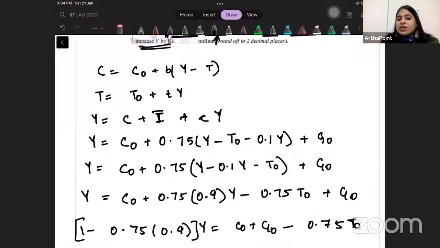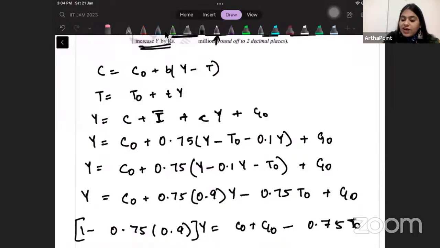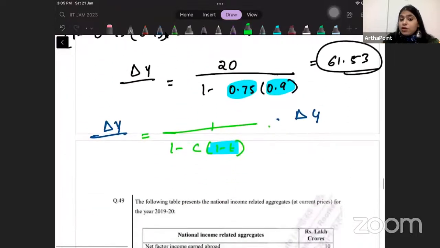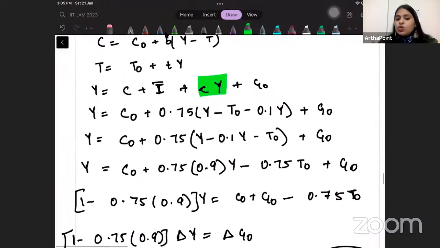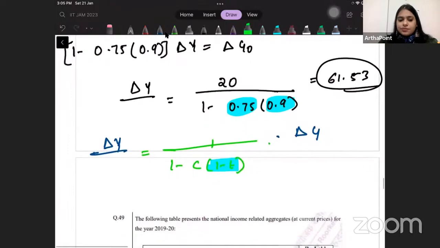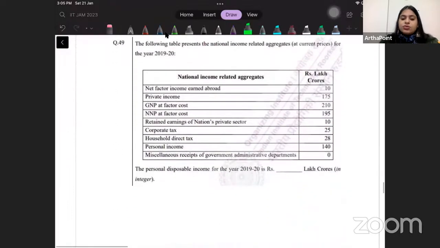Suppose as my income increases, investment increases. So in that case this would have been an additional factor where Y was involved. Then this formula, general formula, will not work. So it's a good idea if you can just go through this once and write dY and dG once and solve it. Okay, now come to the next question, question number 49.